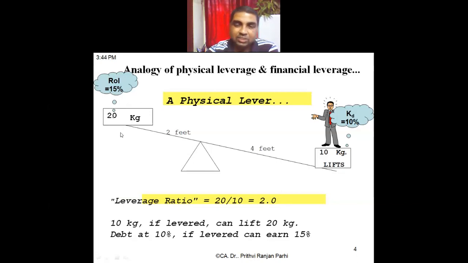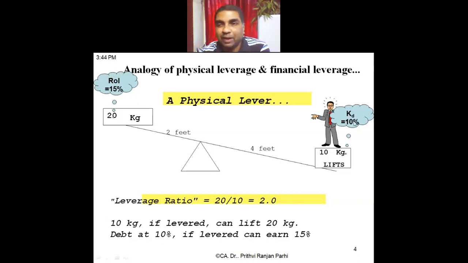Right? Now the similar concept I am extending to the subject of financial management. Here, with cost of debt of 10%, that means my cost of capital will be 10%. 10% cost से मैं 15% return भी ला सकता और 20% return भी ला सकता. Okay, because my business will give me 15% return, but my cost of capital I can reduce.